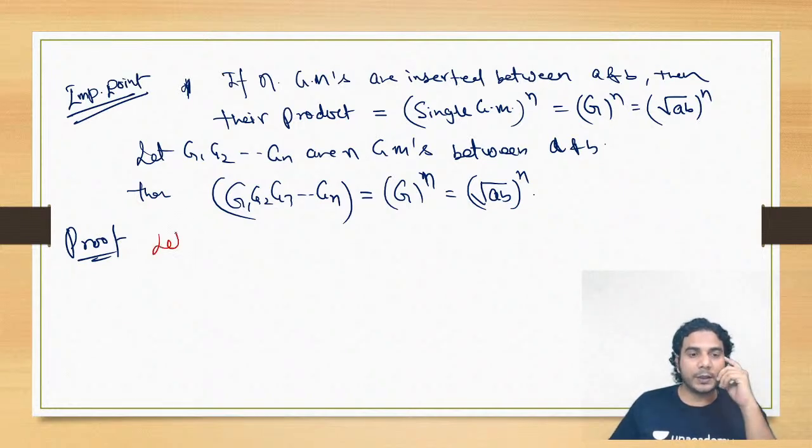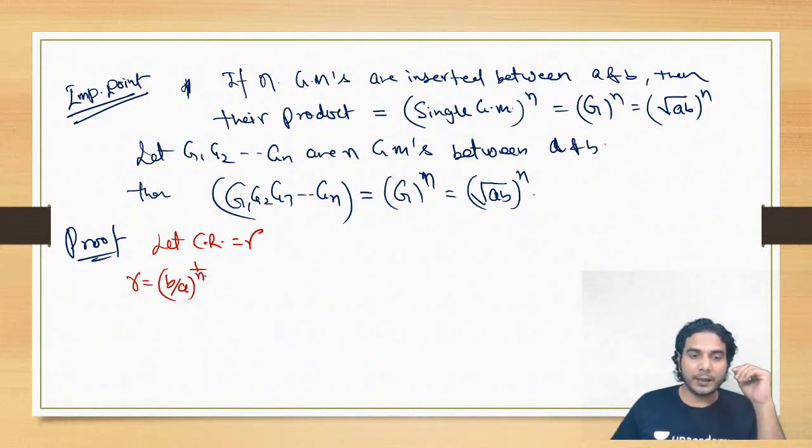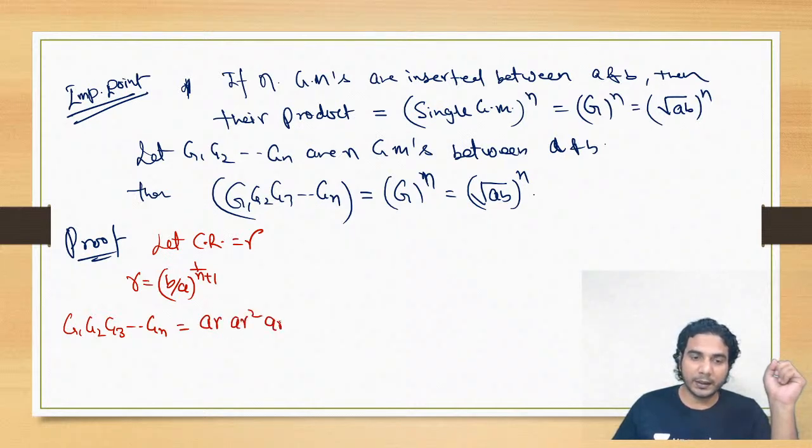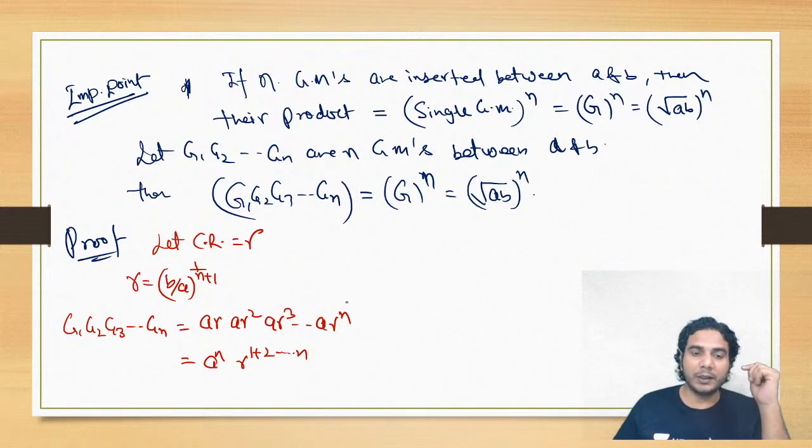So first of all, let the common ratio be equal to R. So we can immediately write R is nothing but B upon A raised to 1 upon n plus 1. We learned that, right? So we are using the same thing. Now let's write G1 into G2 into G3 and so on up to Gn. We'll put the values of G1, G2, G3 in terms of A and R. So first is AR, then AR square, then AR cube, and so on, AR raised to n. Then you can write A raised to n and R raised to 1 plus 2 plus 3 and so on. So I've collected all the terms of A and all the terms of R. So powers will add up.